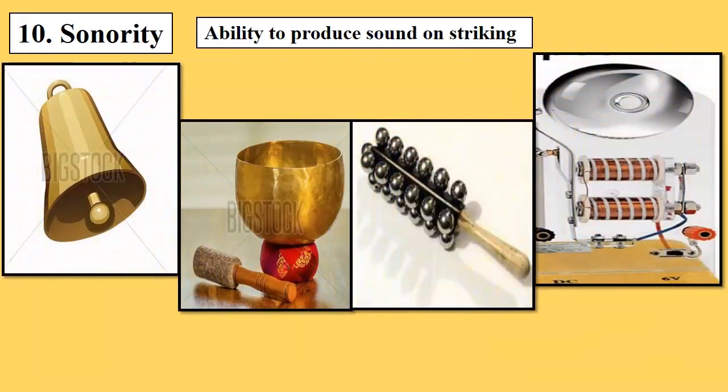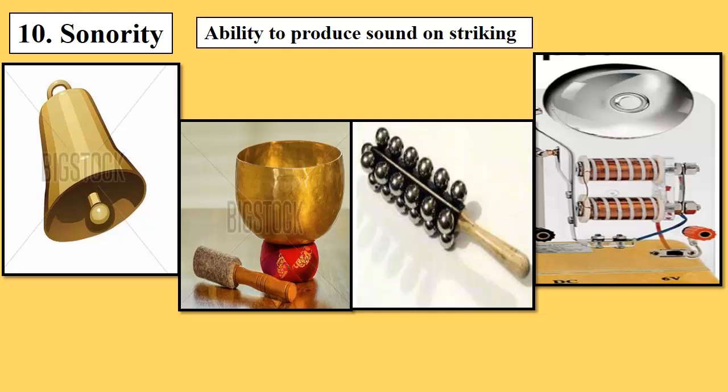Now, sonority. What is sonority? It's the ability to produce sound on striking, and that's why a bell used in the school or in the temple, or any musical instrument, has metals, because metals are sonorous.